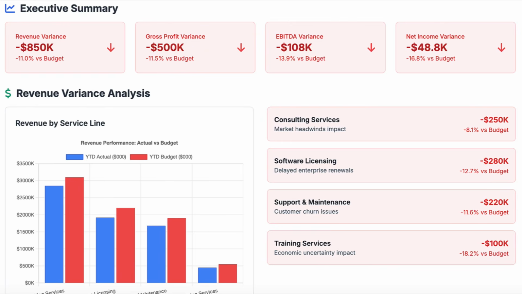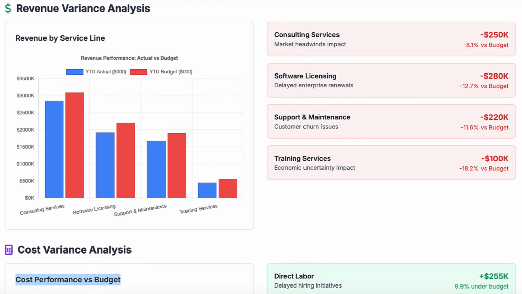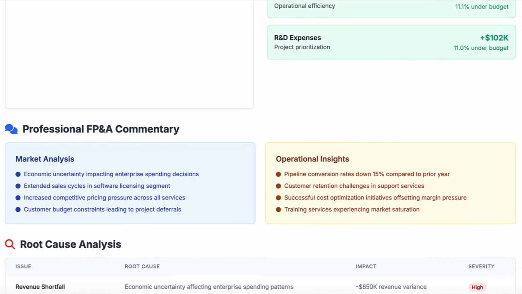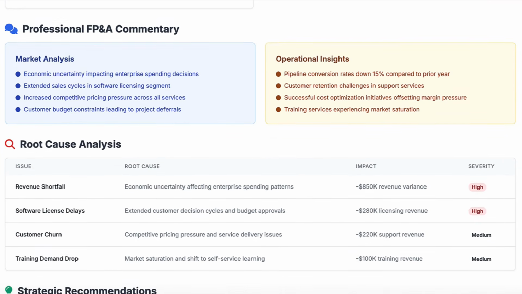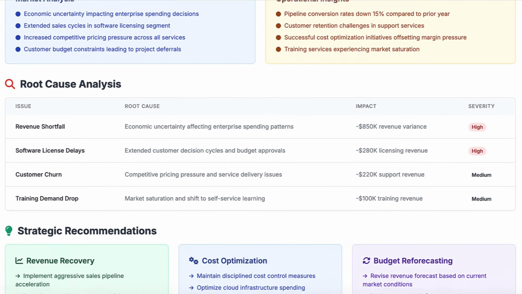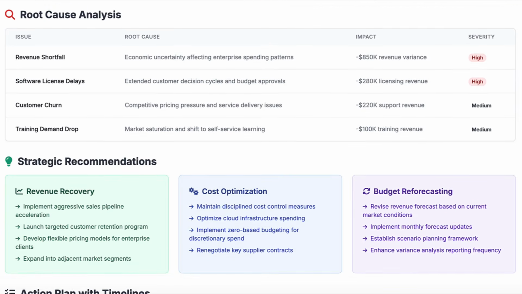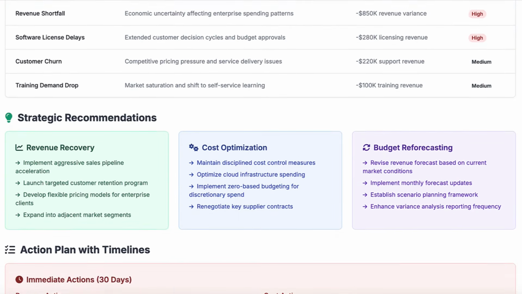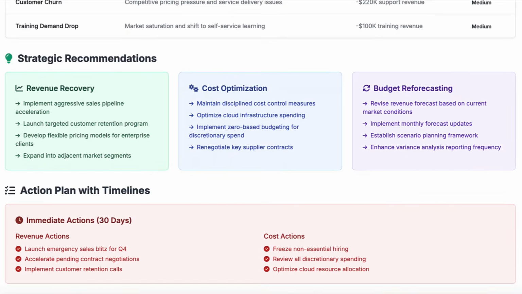Consulting services, $250,000 behind budget. Software licensing is $280,000 behind. The AI is generating realistic root cause analysis: economic uncertainty affecting enterprise spending, and longer sales cycles. Professional commentary explaining competitive pricing pressure and customer retention challenges.